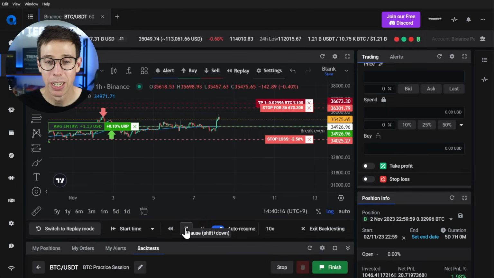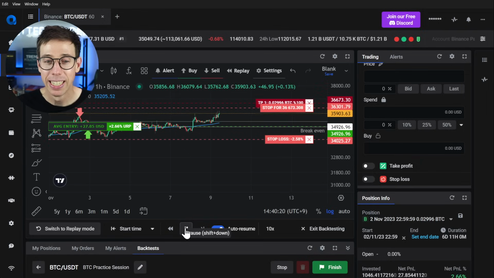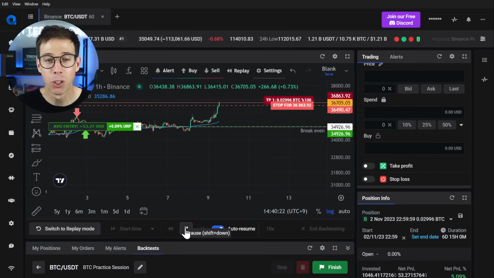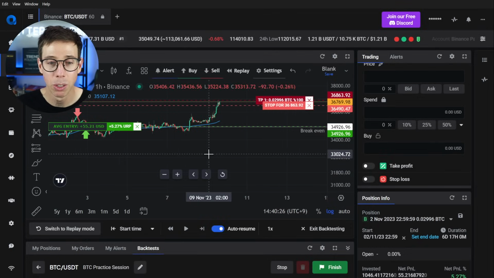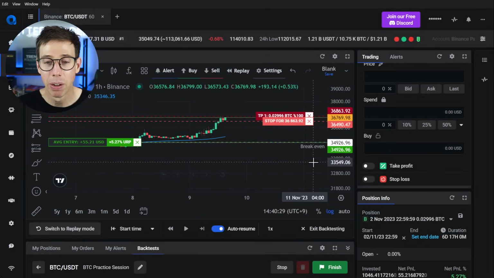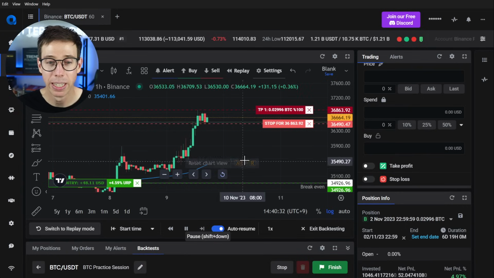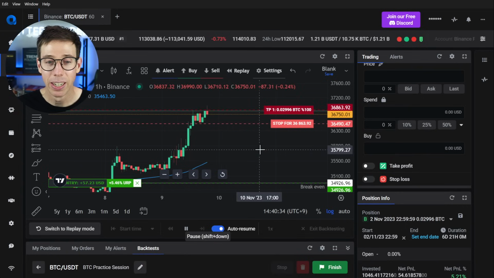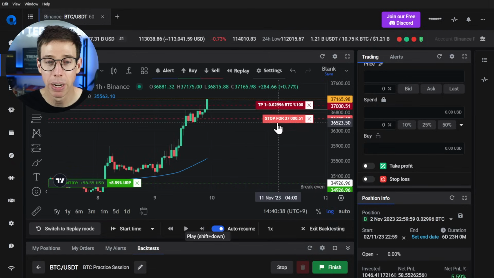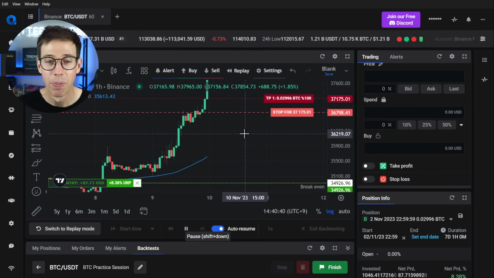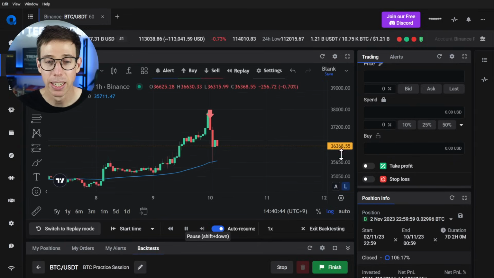Oh man, Chop City. It's a nice move up. And do we get it again? There we go, and there's trailing. So trailing is starting. I'm going to slow this down to 1 per second so we can watch this trailing take profit actually happen live in the backtest. There we go. It hits our take profit. Trailing is following behind the price. It gets moved up again, and again, up. And there we go. That's it, and the trade's closed.